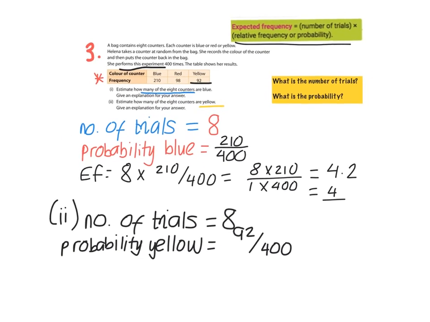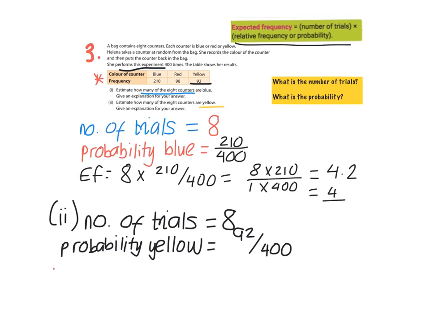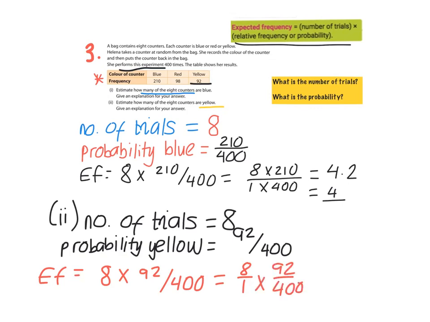So now we fill in our formula, which is 8 by 92 over 400. So 8 over 1 by 92 over 400. That gives us 8 by 92 over 1 by 400, and our answer is 1.84.